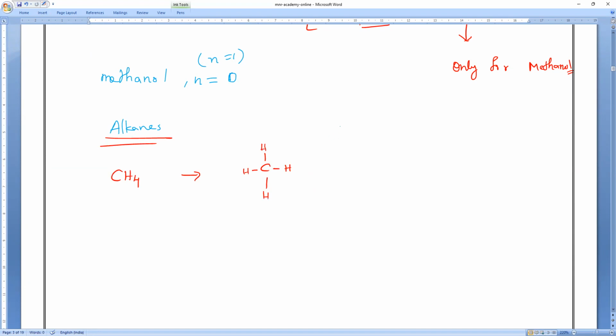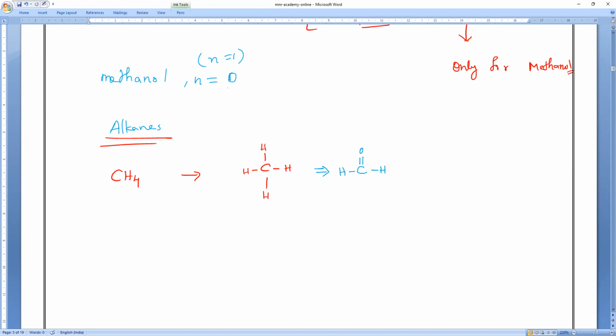Correct? Am I right or wrong? If I want to add oxygen, I need to remove two hydrogen. That is the problem.